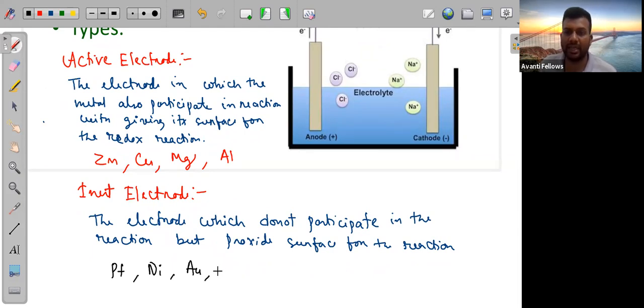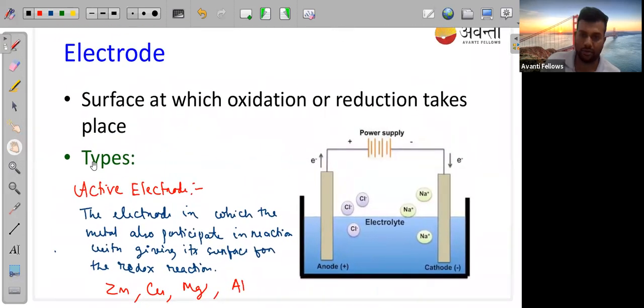Silver sometimes reacts, sometimes does not react. So we can take these three as examples of your inert electrode. Palladium is also a good example, Chetan is giving palladium. Mercury we can't take, Karthik. Mercury is a liquid metal, so it is not a good example.